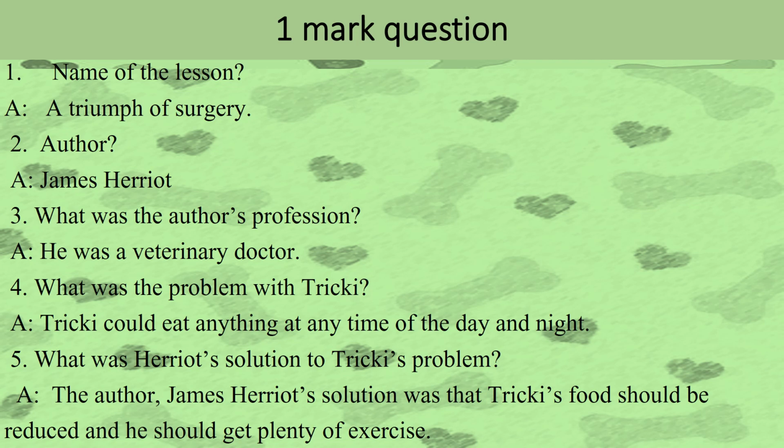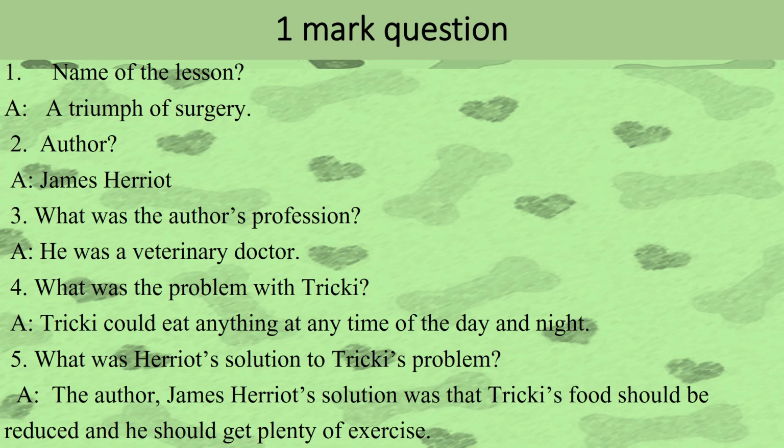Children, I have told you that whichever lesson you are learning, the first thing you should do is learn the lesson or the poem's name along with the name of the author or the poet. Please also pay attention to the spellings when you learn. Number 1, name of the lesson. Answer: A Triumph of Surgery. Author: James Harriet. 3, what was the author's profession? He was a veterinary doctor.